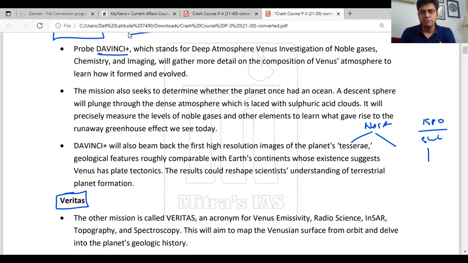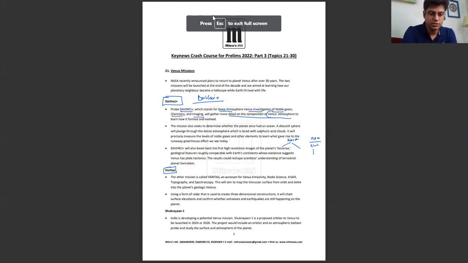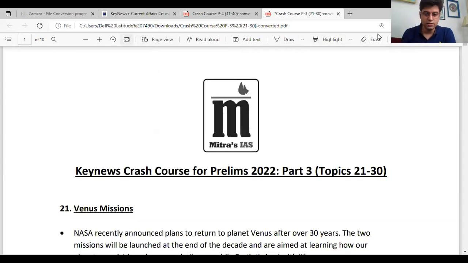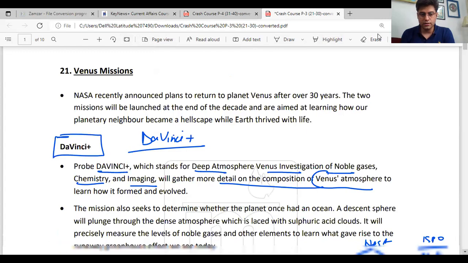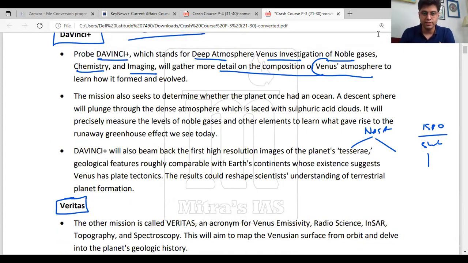So Da Vinci Plus, which stands for Deep Atmospheric Venus Investigation of Noble Gases, Chemistry and Imaging, will gather more detail of the composition of the Venus atmosphere. By default, you can see noble gases, chemistry and imaging. So the focus is majorly on the noble gases or the composition of the atmosphere, right?